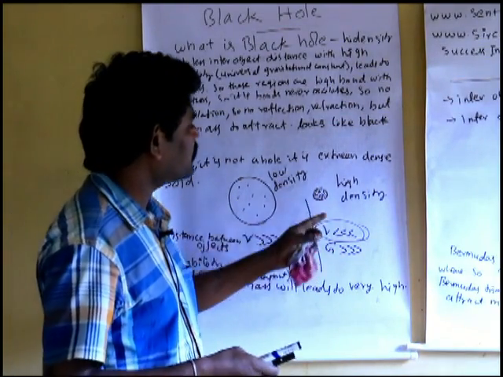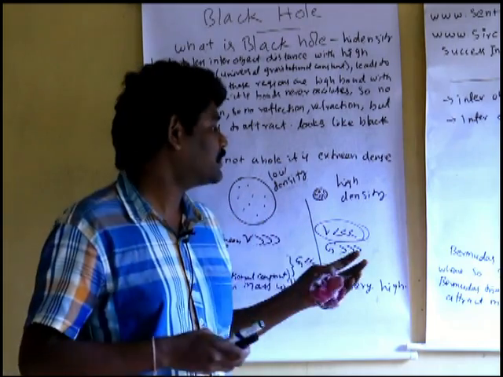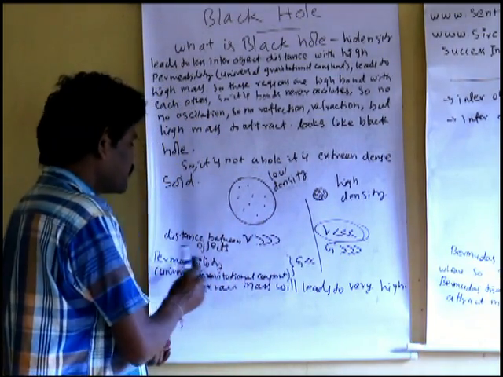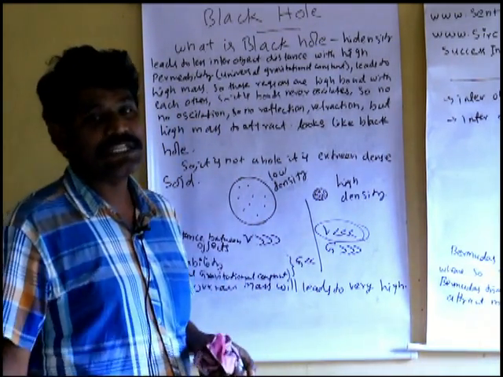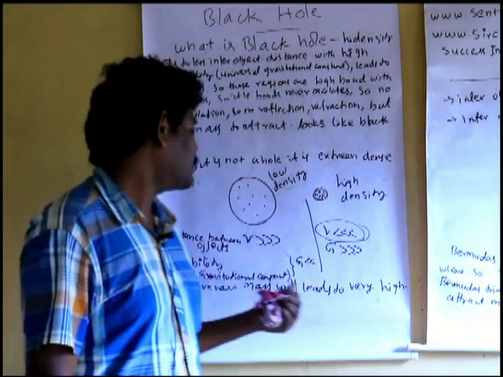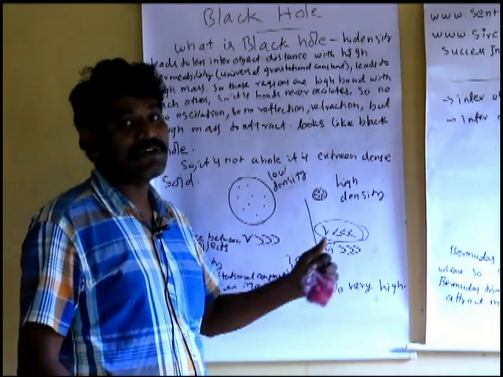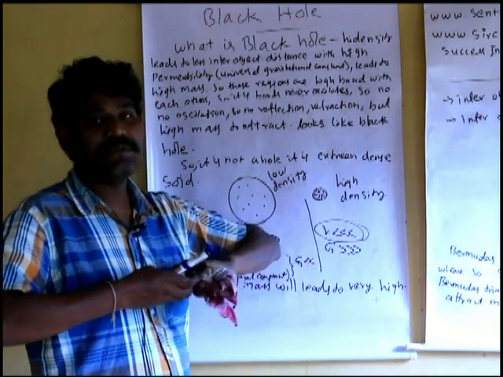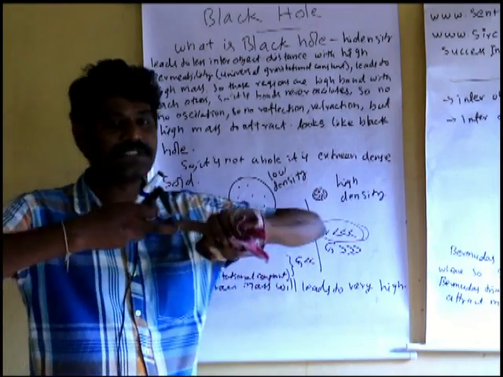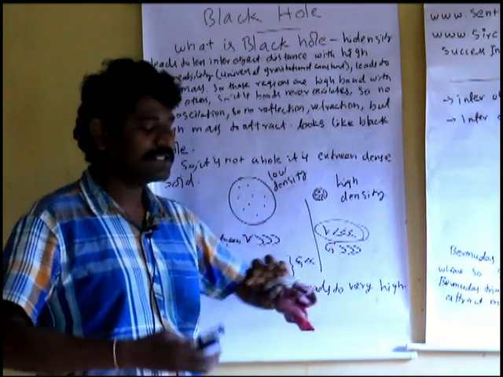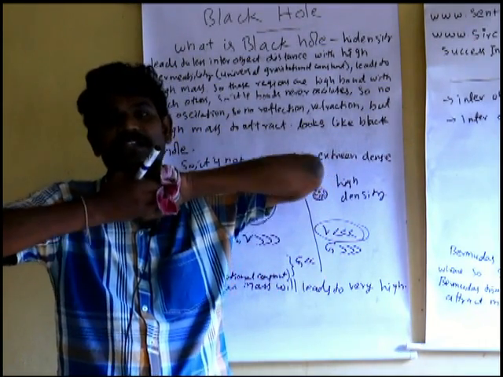But compared to here, the inter-object bonding value is high, because they are tightly bonded. So capital G, the universal gravitational constant, is high here, and capital G is less here, because these objects are loosely bonded, while these objects are extremely tightly bonded.